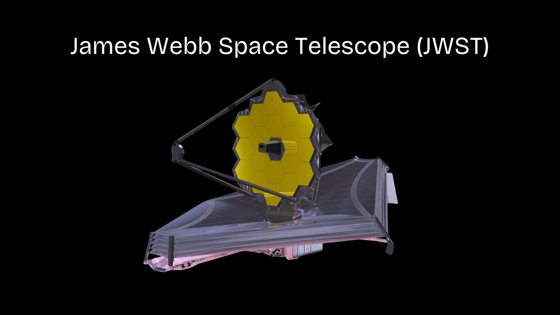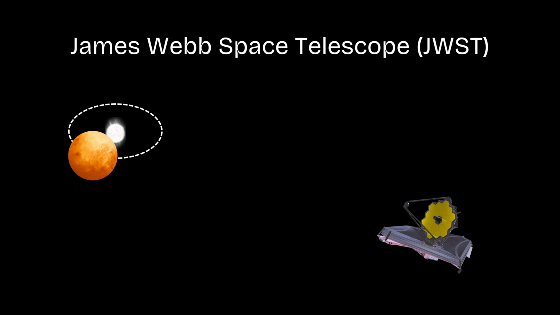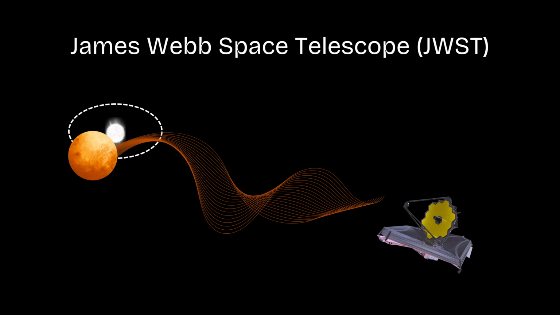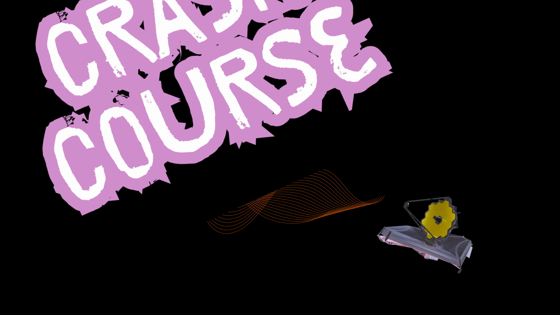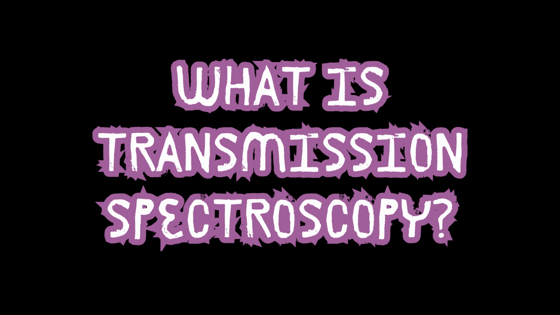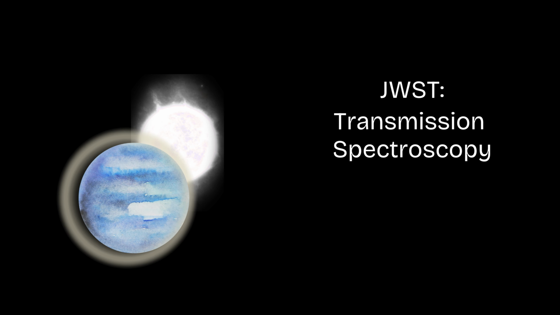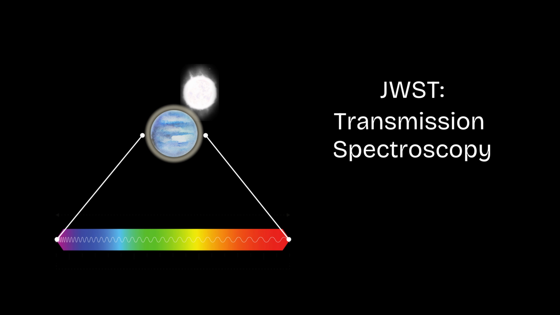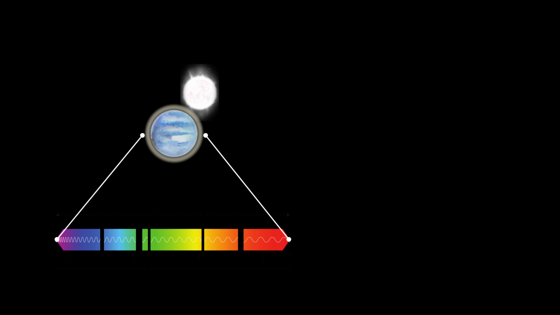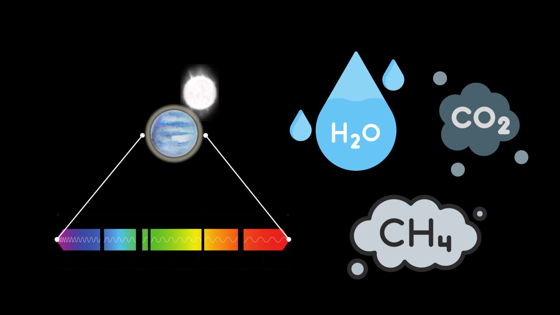A big advantage of these dimmer stars is that we have a telescope that is really good at looking at the planets around them. The James Webb Space Telescope uses infrared signals from star systems to perform transmission spectroscopy that can determine what molecules might be in a planet's atmosphere. Essentially, when a planet passes in front of its star, a bit of the star's light shines through that planet's atmosphere. When we compare the original star's spectrograph to the planet-blocked one, we can see the lines where the molecules in the planet's atmosphere have absorbed certain wavelengths of light. From these lines, we can predict if any life-indicating molecules, like H2O, CO2, and methane, exist in a planet's atmosphere.